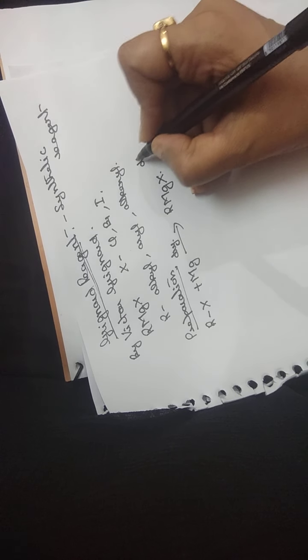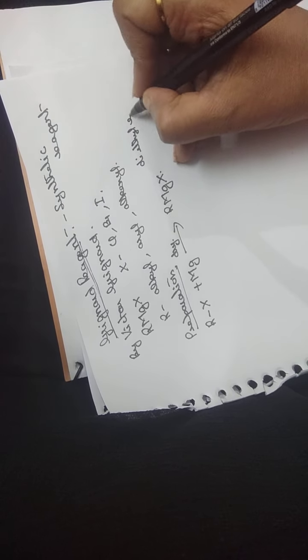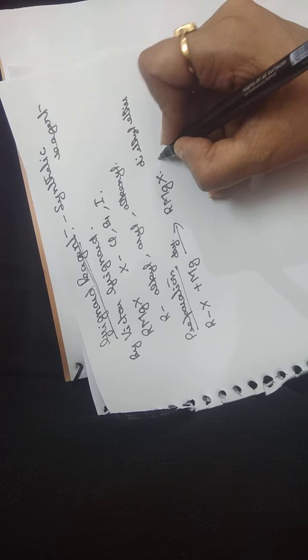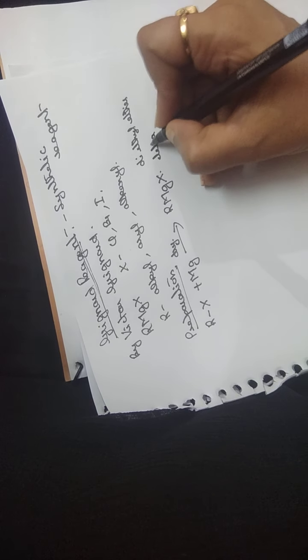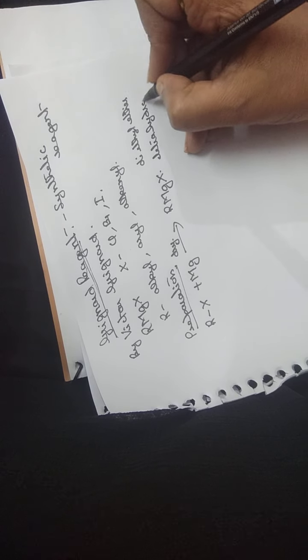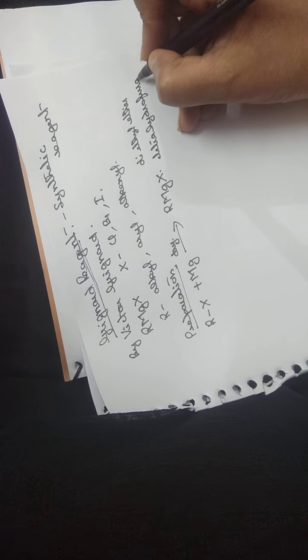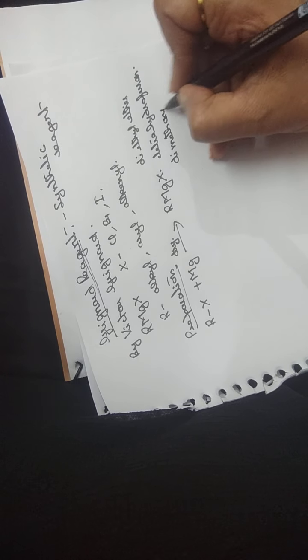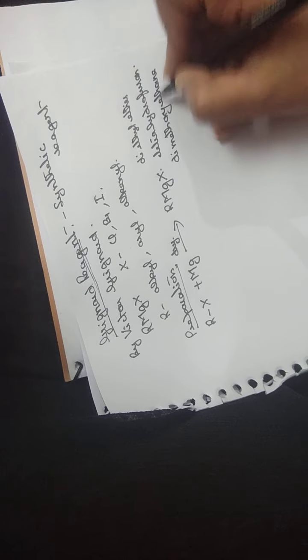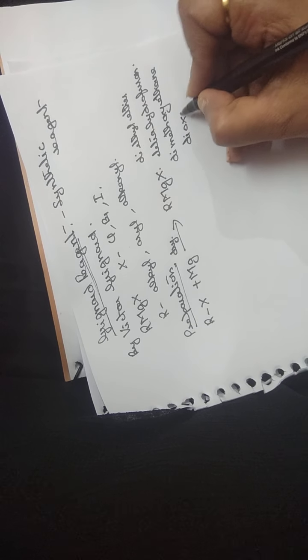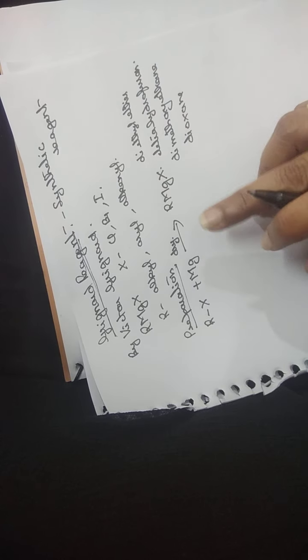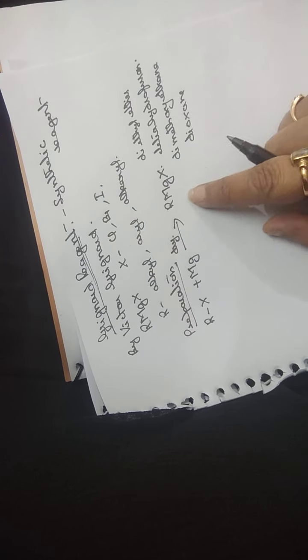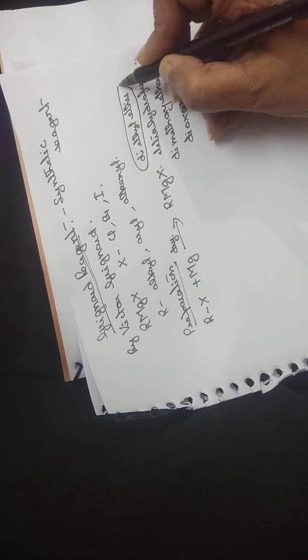That solvent can be diethyl ether, tetrahydrofuran, dimethoxyethane, or dioxane. So we can use any of these solvents to prepare Grignard's reagent, but the best solvent is diethyl ether.